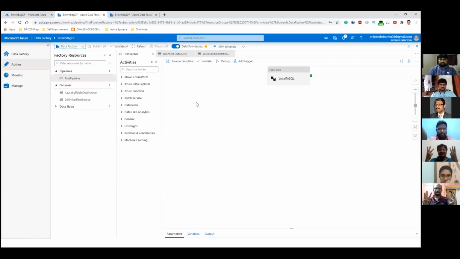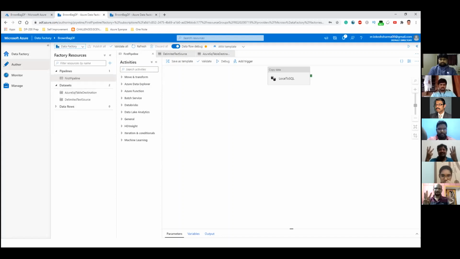And when we are using the data flow, there is an important option that you have to enable, especially if you want to see how the data looks when you're designing the pipeline. That option is data flow debug. Once you enable this, it will spin up a Spark cluster for you, which will be used for data previewing when you're developing a particular pipeline. It normally takes 4 to 5 minutes for the option to turn on. I've already done it for you, so make sure that you wait for 4 or 5 minutes if you're doing it on your own.